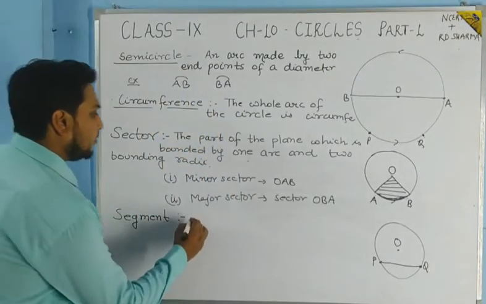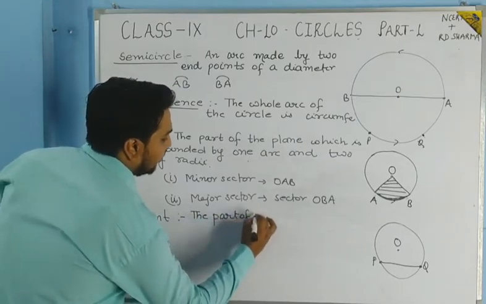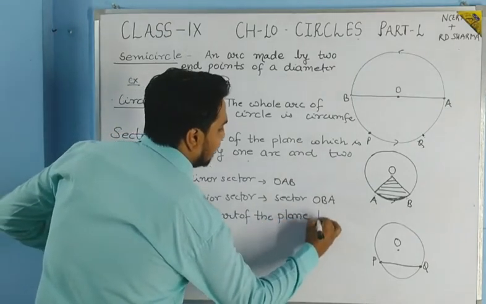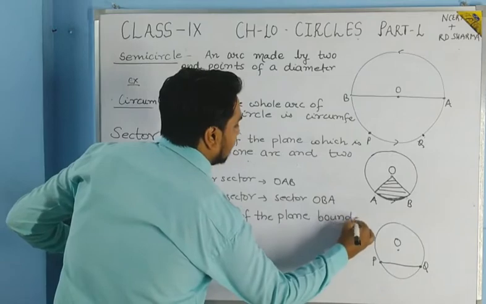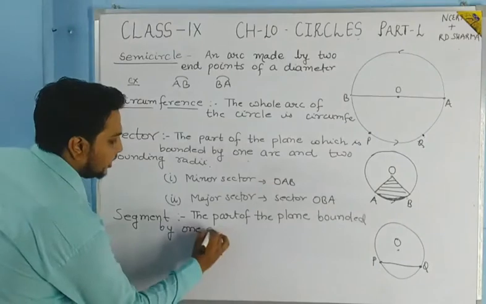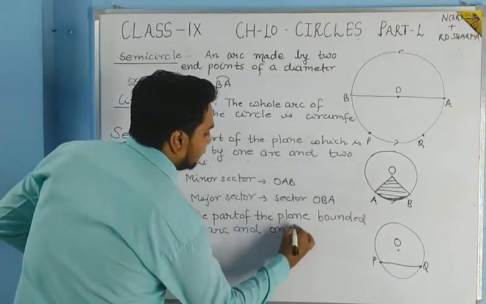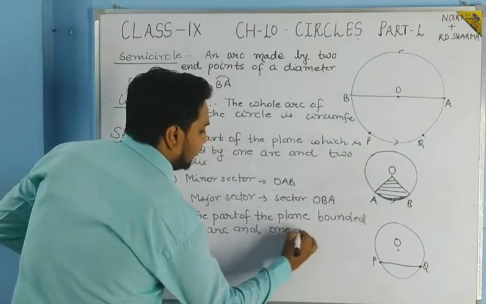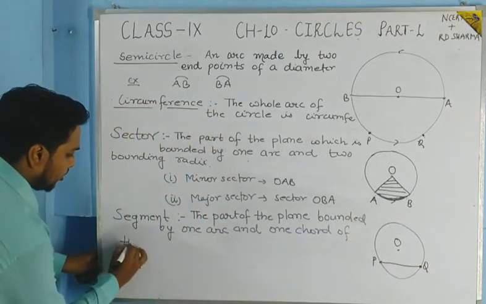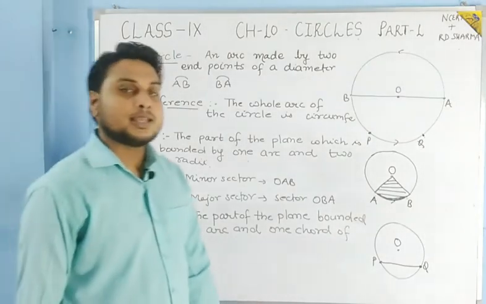Here you can give the definition that the part of the plane bounded by one arc and one chord of the circle is known as the segment of the circle.